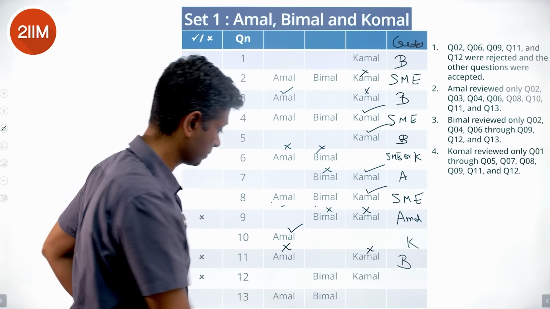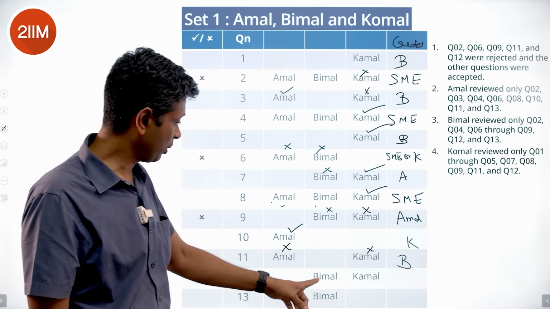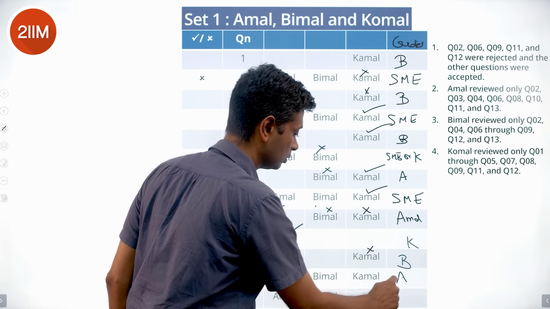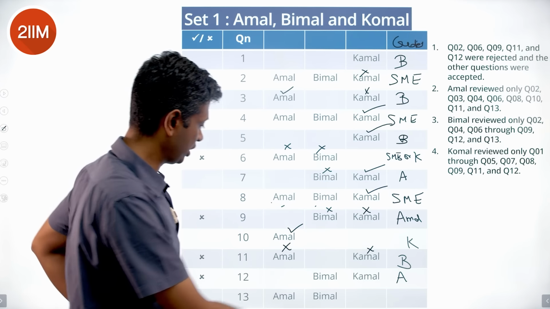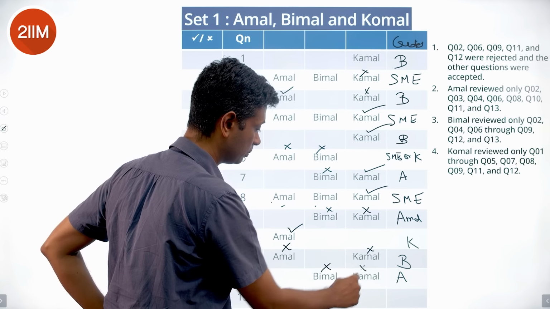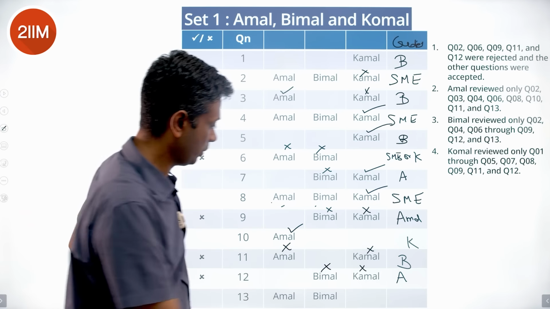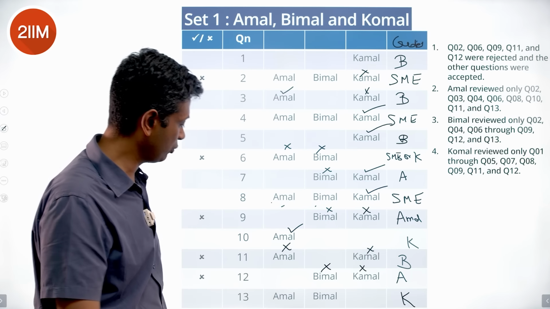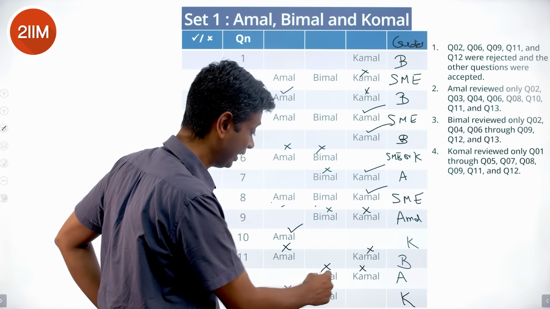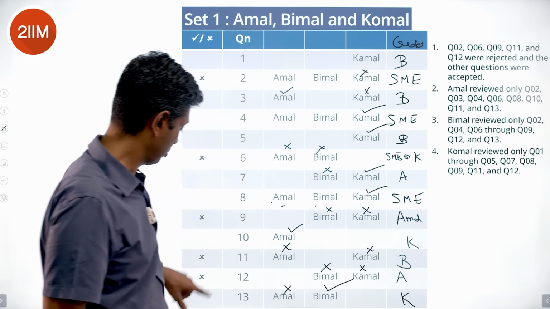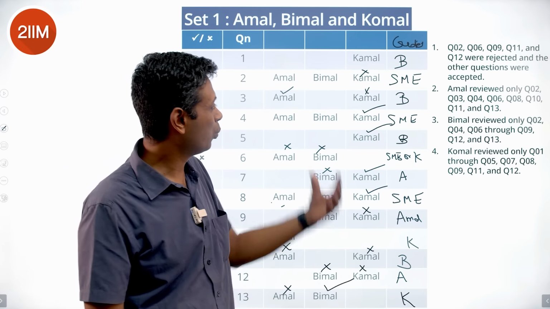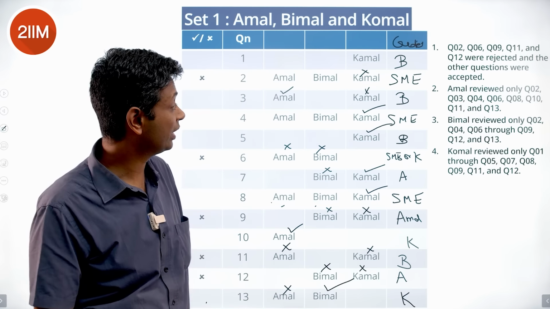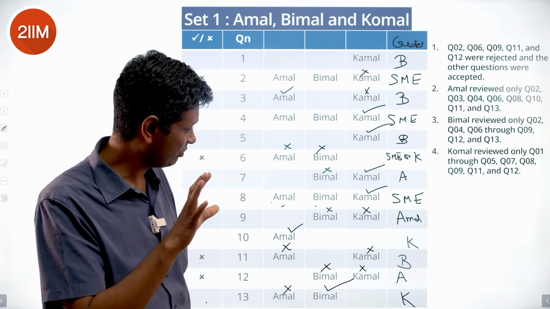Amal also rejected it. Last one reviewed by Bimal and Komal must have been created by Amal, and then rejected by Bimal, rejected by Komal. This one created by Komal, first reviewed by Amal, rejected, then reviewed by Bimal, in which case it is accepted because the final state is accepted. So with this grid, we can figure out pretty much who created each of those questions with some allowance.